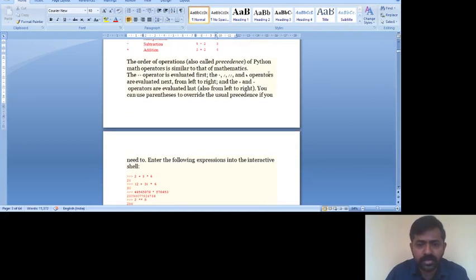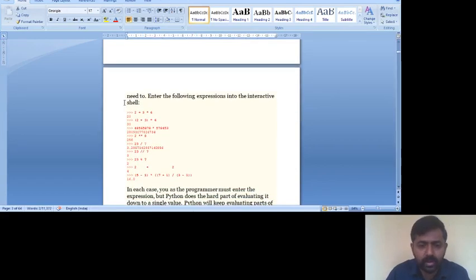Then the next thing is precedence, the order in which operators execute, or the priority of each individual operator. In this example you can see 2 plus 3 into 6. Asterisk has higher priority, that's why it is executed first: 3 into 6 is 18, 18 plus 2 is 20. In the next example, (2 plus 3) into 6, 2 plus 3 is executed first because it is in brackets. Brackets have the highest priority. So 2 plus 3 is replaced with 5, and 5 into 6 is 30.